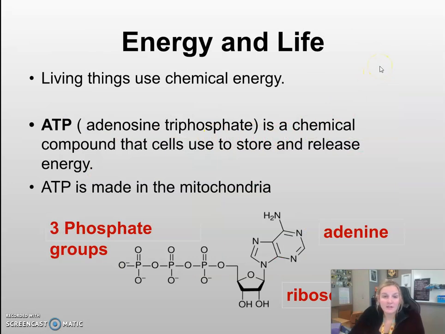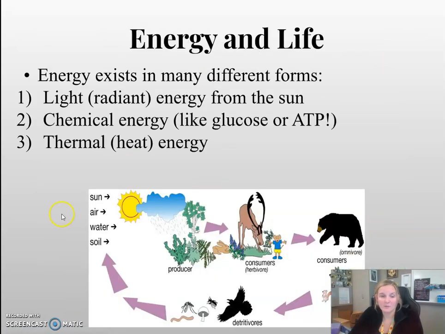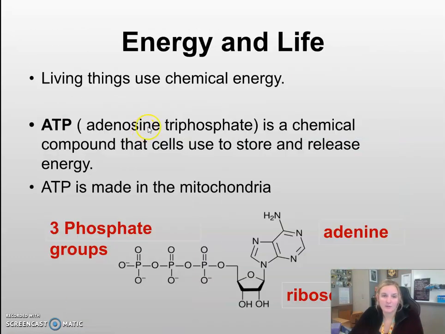So living things use chemical energy in our cells. So the majority of our cell energy is used in a chemical form. So when we're talking about these, our cells aren't using radiant energy, they're using chemical energy. And that energy is in the form of ATP, which is adenosine triphosphate, which is a chemical compound that is found in cells and is stored in your cells to release energy when it's needed. ATP is made in the mitochondria. That's why we say the mitochondria is the powerhouse of the cell, because the mitochondria creates ATP.